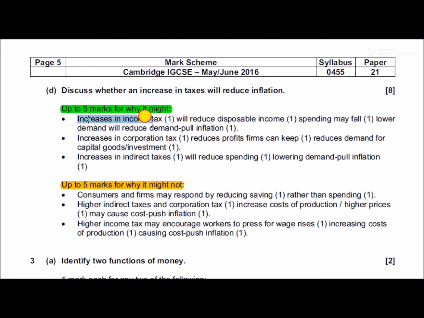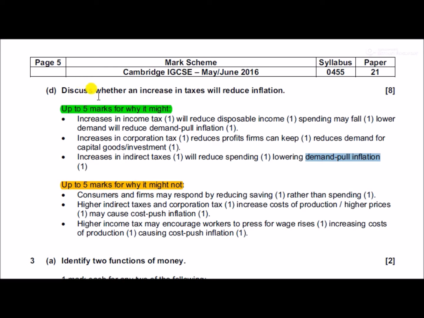Increase in income tax will reduce disposable income, spending may fall, and this will lower demand pull inflation. Perfect. That's going to get you about 3 marks there on that point. You may want to do another point. Increase in corporation tax will reduce profits for the firms, and this reduces demand for capital goods and investment. Okay, so 2 points would be fine on that side. Also, increased indirect tax reduces spending, lowering demand pull inflation. You should be saying which inflation you're lowering.